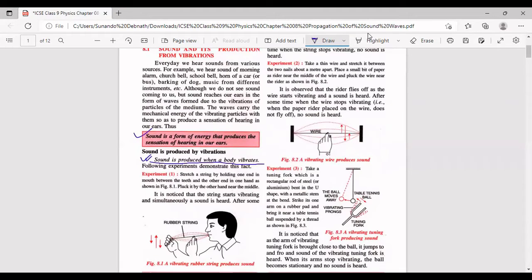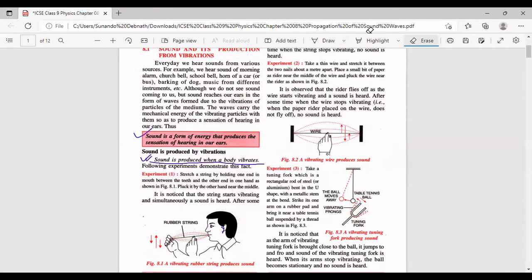Here, a person has taken a rubber string. All right. And one end of the rubber string is held between his teeth, and the other end he's holding in his hands. With the finger of the other hand, he is plucking the rubber string and bringing it into vibrations. The moment he has plucked the rubber string, it comes into the state of vibrations. And now this man can hear a sound coming to his ears.